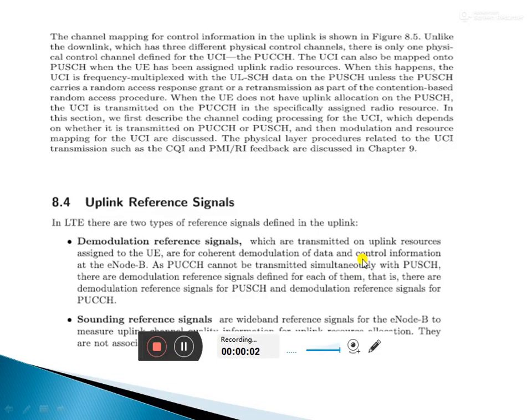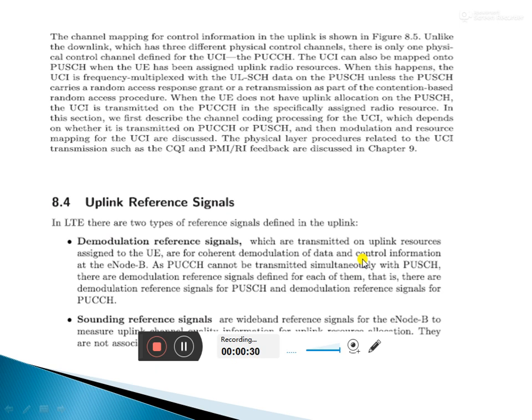Last class we discussed shared channels, information, and control information. Today in class we have to study the signals. What types of signals are there? Uplink reference signals are there. How are the uplink reference signals defined? We have to see that in today's class.